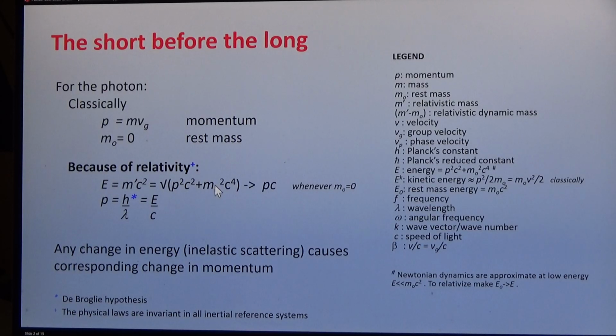And the result is that when the rest mass is zero, the energy is equal to the momentum times the speed of light c. And the momentum then is given by de Broglie, and that is equal to the relativistic energy divided by c. So any change in energy, such as inelastic scattering, causes a corresponding change in momentum. And this change in momentum is due to this dynamic motion.